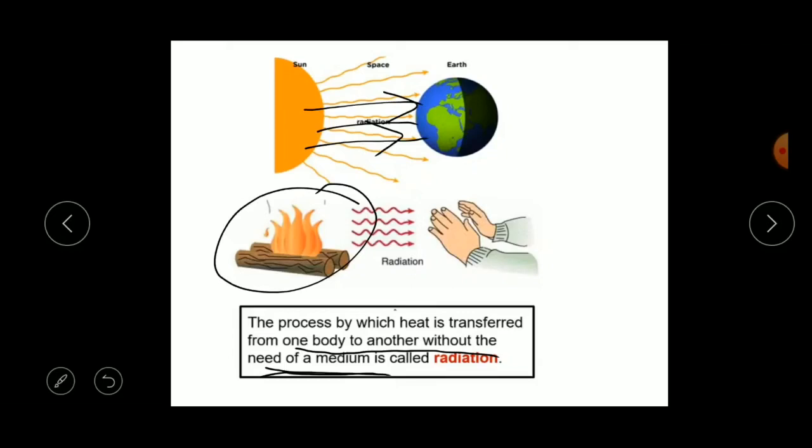Even our body spreading heat to the surroundings is nothing but radiation. Understood, children? What is radiation? The process by which heat is transferred from one body to another without the need of a medium is called radiation.